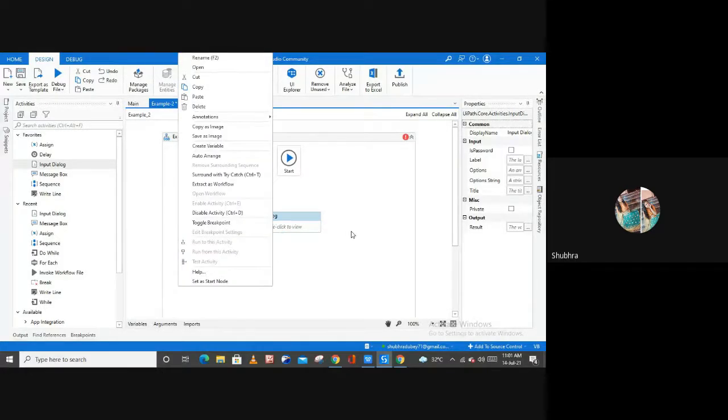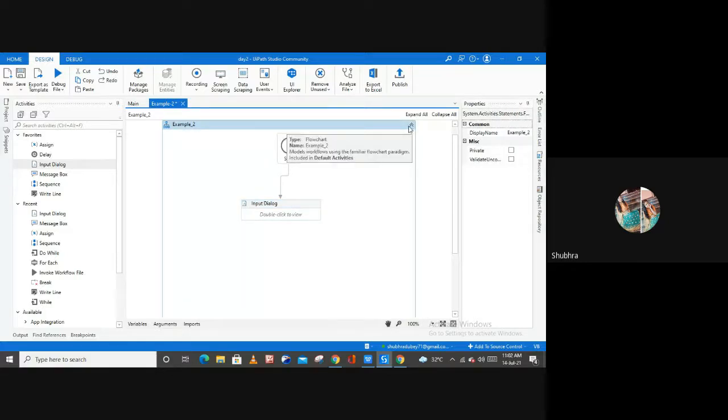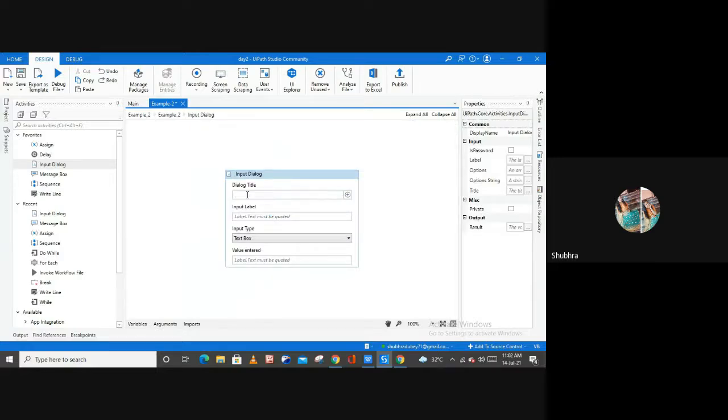So now we have to connect this input dialog box activity to the start node, because as you can see we have the exclamation mark here, which means we did something wrong inside of our process. So let me connect it with the start node. And now as you can see the mark is gone. Now let me open the input dialog box, and here let me provide some title, enter your name, and here some input label. This is up to you, whatever you want to type here you can.